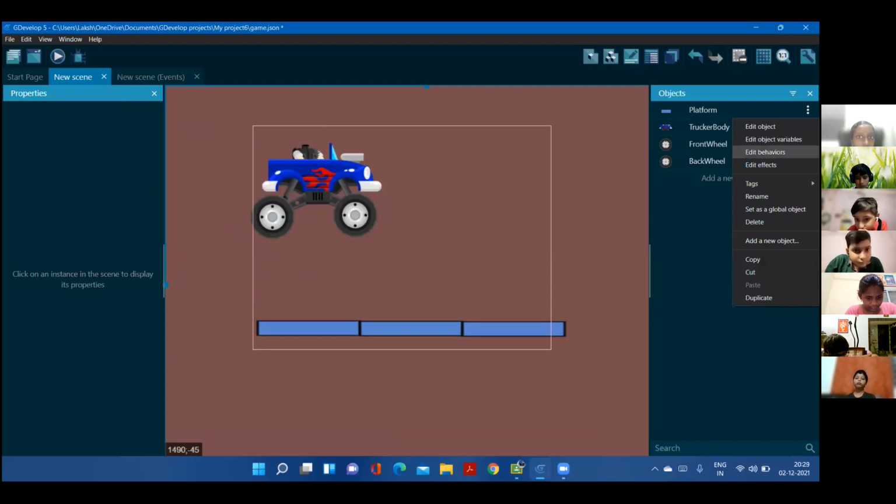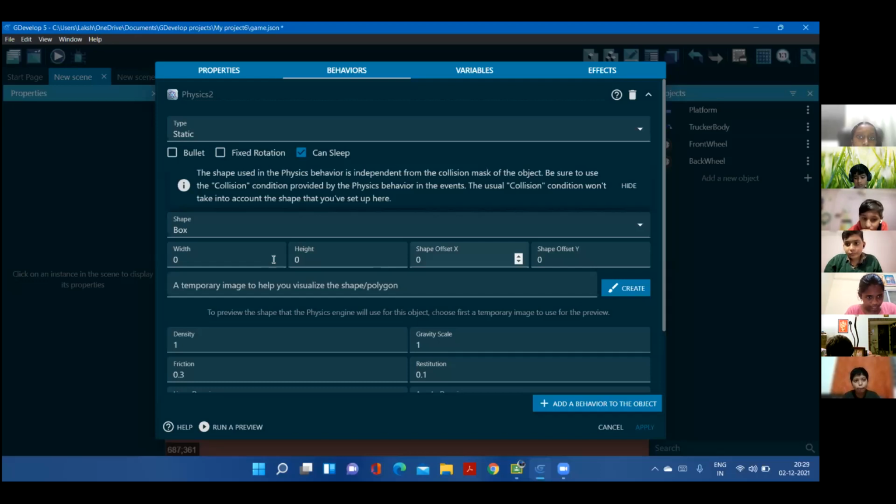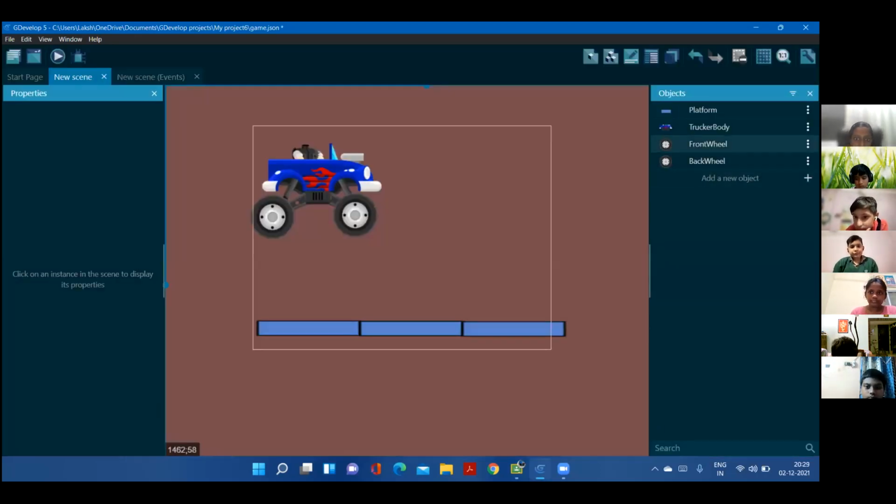So for that, these options, these boxes, they're called the hitbox controllers for the physics engine. So we're going to work with this right now. The width is going to be 0, but the height, we're going to change the height to 10. It should be proper.